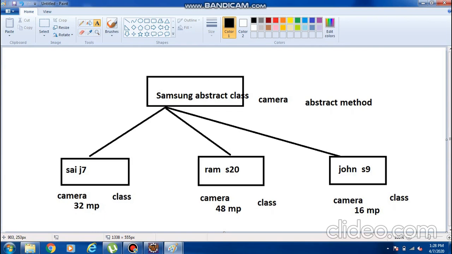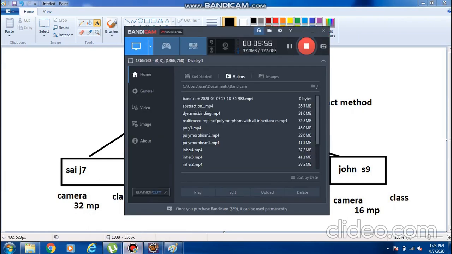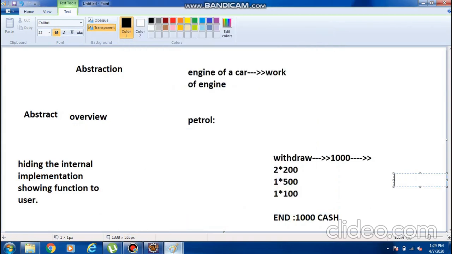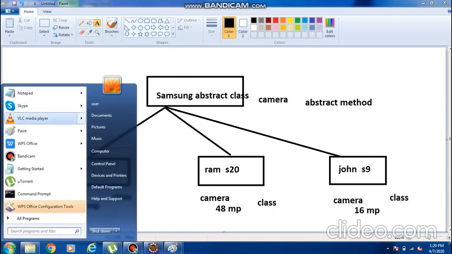Now I will tell you how to write a program for this. This is just the structure of the abstraction. Whenever you are doing abstraction, the first step is that you should draw the diagram like this. If you draw the diagram like this, it is very easy for you. Now we'll see the example for this.